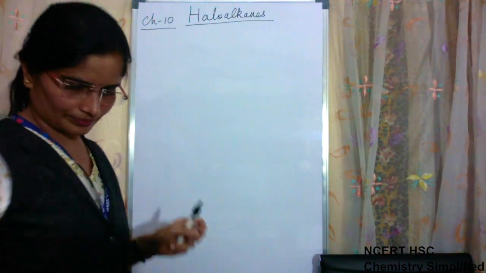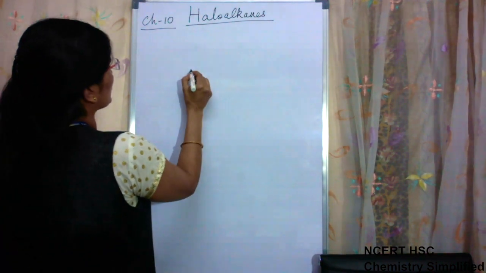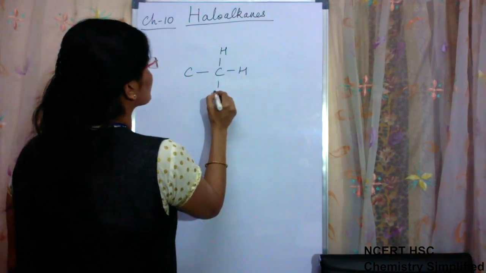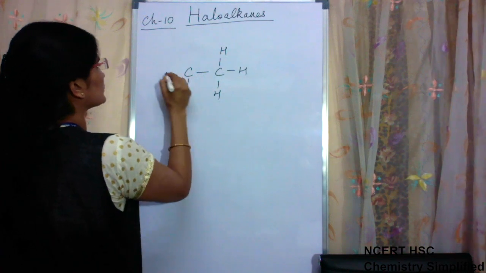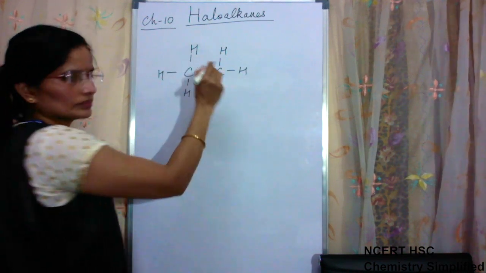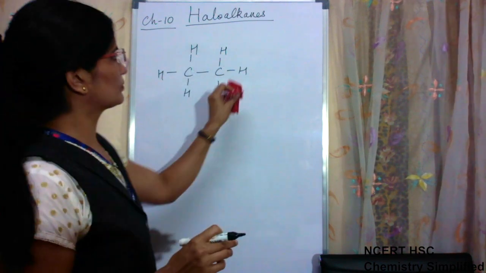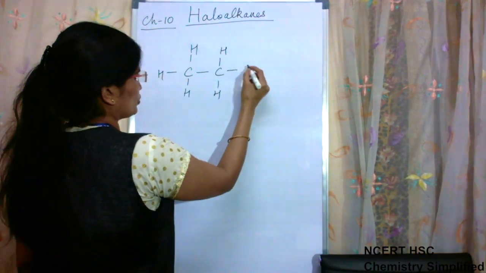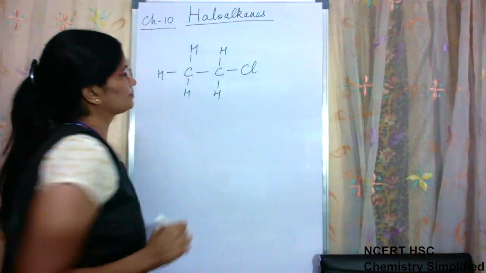Then again we draw the structure of ethane. One of its hydrogens is replaced by chlorine.